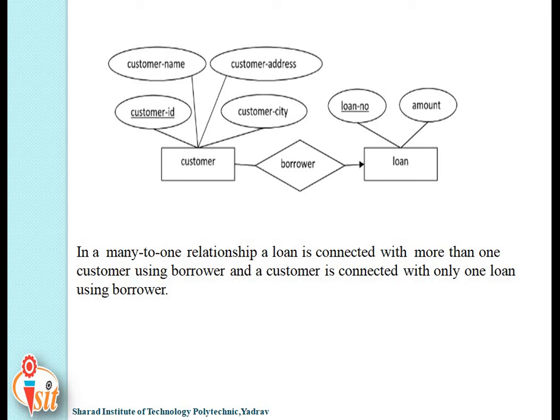Let's see the example of customer and loan. In the above, that is in many to one relationship, a loan is connected with more than one customer. Here see the directed line, that is, the association line is directed using the borrower relationship, and a customer is connected with only one loan using the borrower.